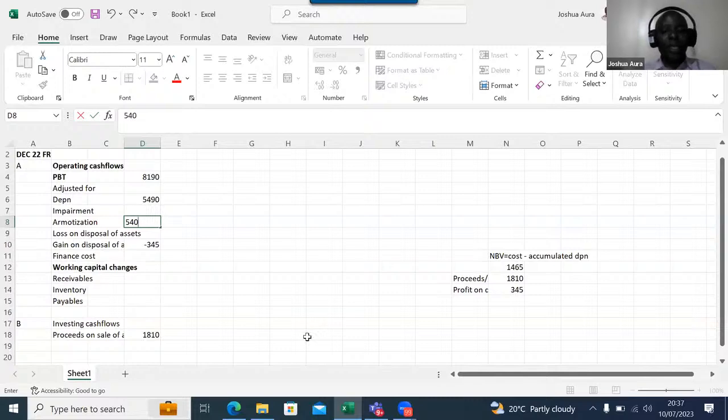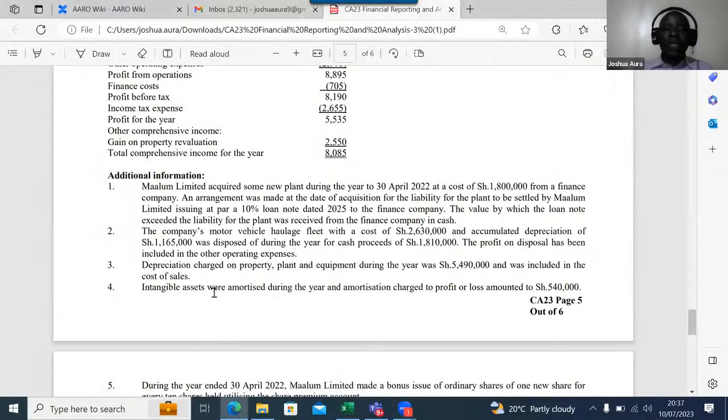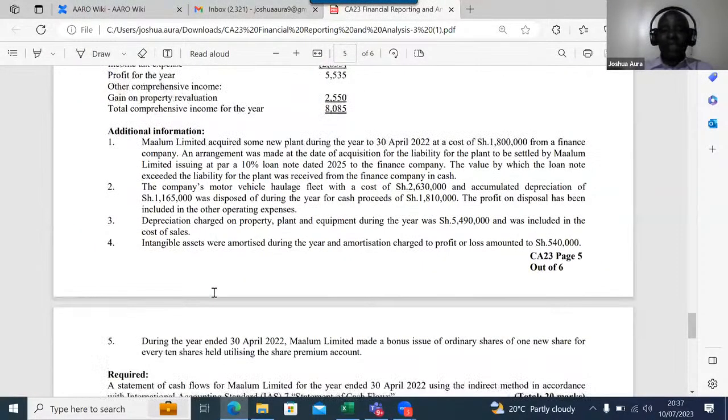Any gains, you deduct. So first of all, I would want to know whether we are together so far. Are we together? Thank you very much. So we are doing very well. So we continue. I'll come here and continue. Your intangible assets, I've already dealt with.